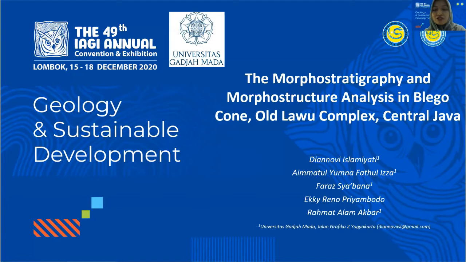First of all, let me introduce myself. My name is Dianovi Islamiati, and on this occasion, I'd like to present my research about the morphostratigraphy and morphostructure analysis in Blegokon Outlaw Complex, Central Java.